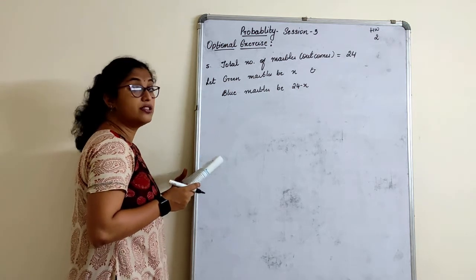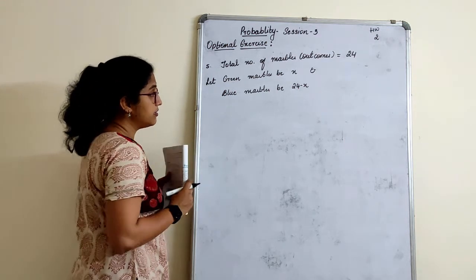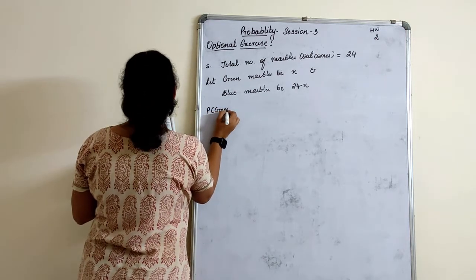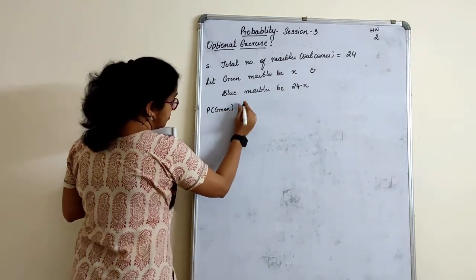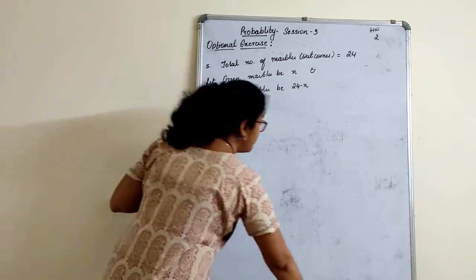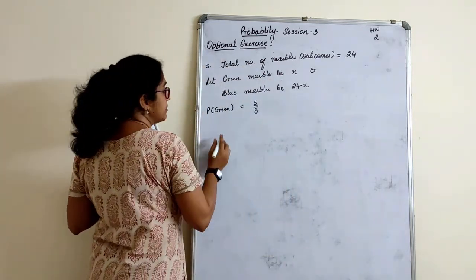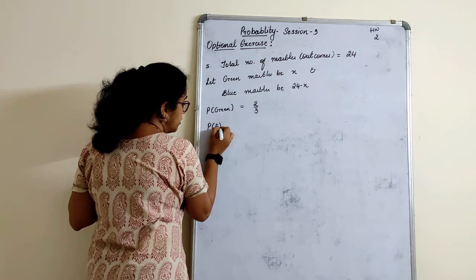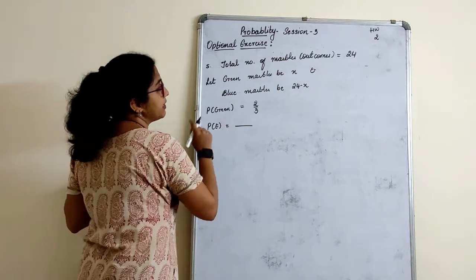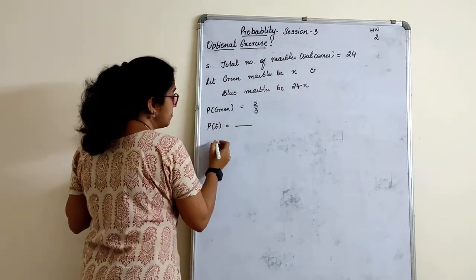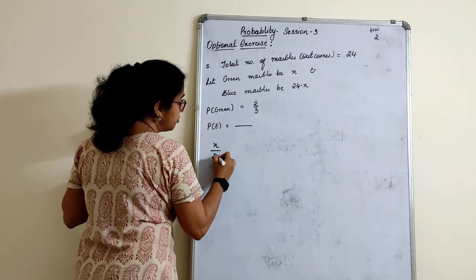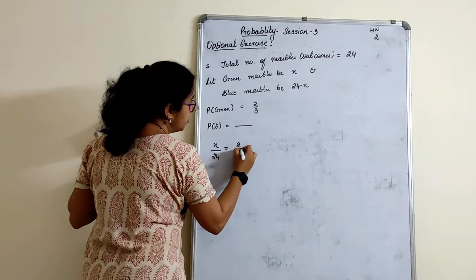Now what they have given: if a marble is drawn at random from the jar, the probability that it is green is 2 by 3. Find the number of blue balls in the jar. Probability of green is 2 by 3. This is given. Probability of an event is equal to, write the formula. Probability of green, how do we write, children? Green, how many marbles are there? X are there. Total, how many marbles are there? 24 marbles are there. That is equal to 2 by 3.